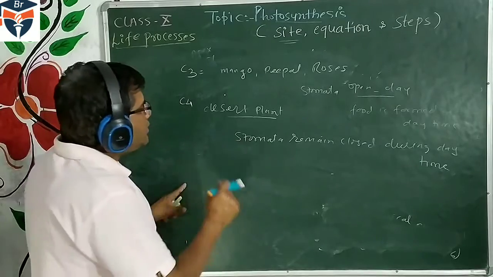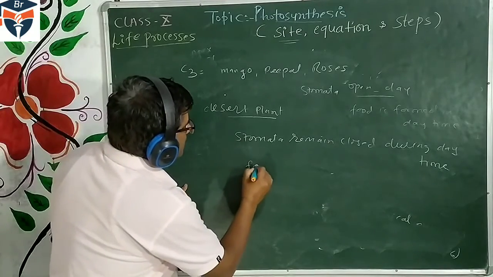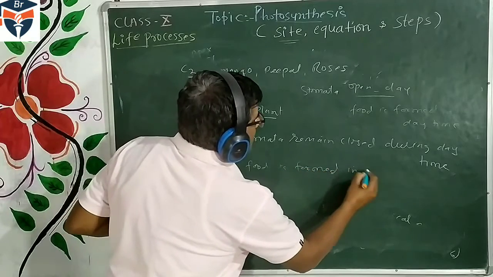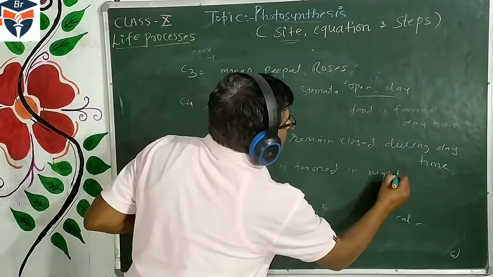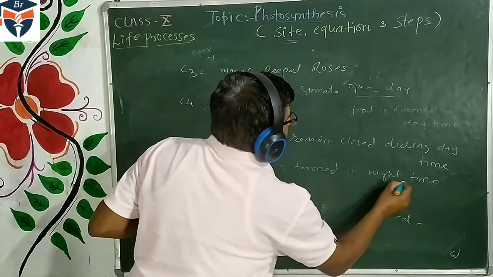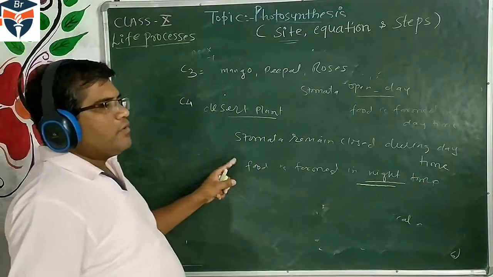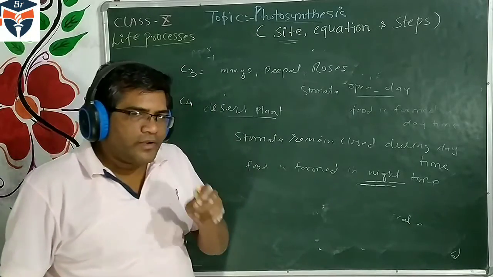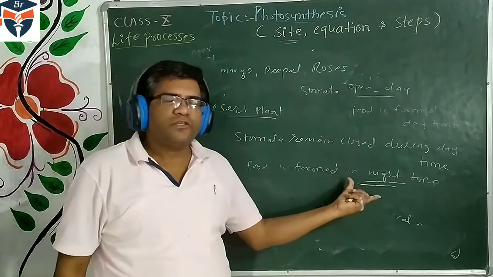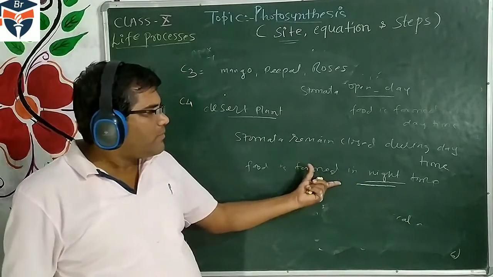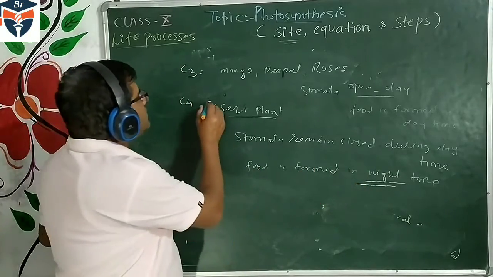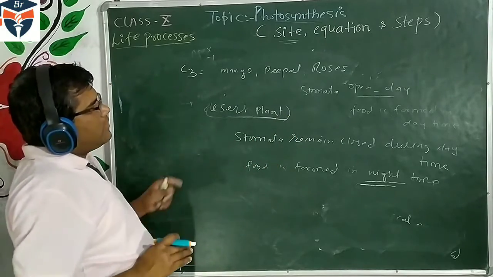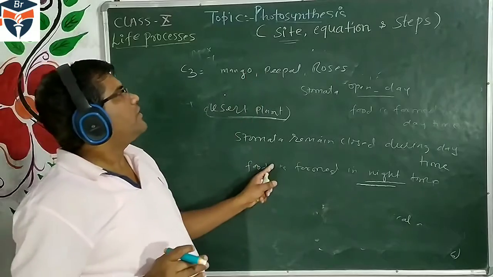So in such plants, the food is formed in night time. This is a very important thing. The sunlight which is absorbed during the daytime is used for the synthesis of food, but the food is formed during the night time, and this occurs in desert plants. So these things we also have to understand along with photosynthesis.